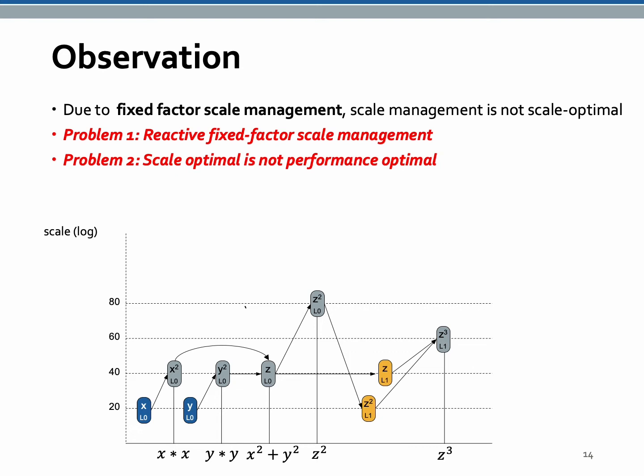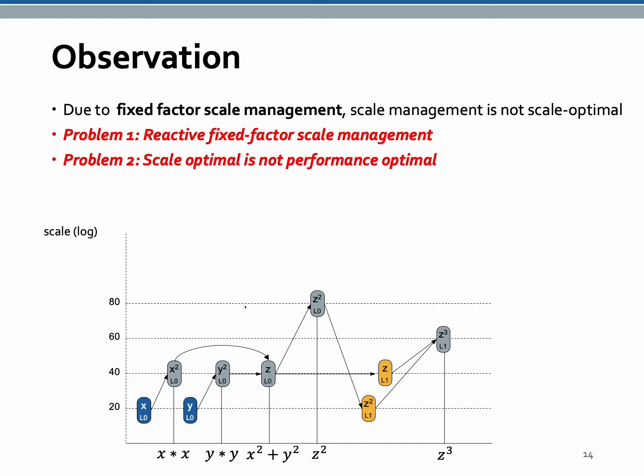The goal of scale management is reducing the increase of scale. The lower scale reduces the initial coefficient modulus, which affects the latency of FHE operations. This example is neither scale optimal nor performance optimal.